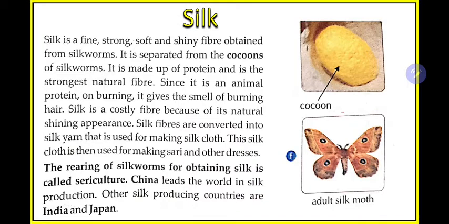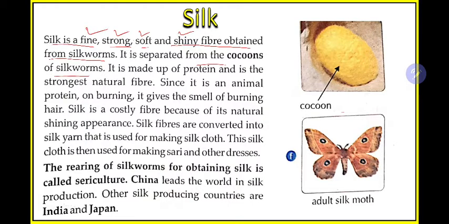What is silk? Silk is a fine, strong, soft and shiny fiber obtained from silkworm. If you have seen a silk sari, think from the point of view of a sari. Silk saris are fine, strong enough, soft and they have some shine. So we can say silk is a fine, strong, soft and shiny fiber obtained from the silkworm. It is separated from the cocoons of silkworm.